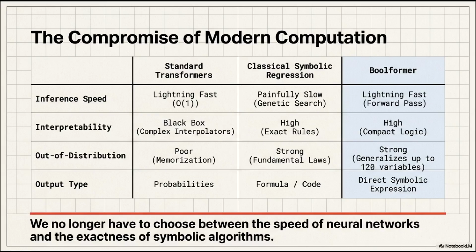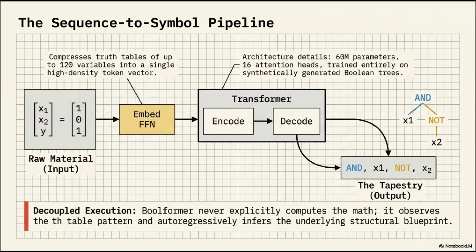Crucially, it demonstrates massive scalability, generalizing to functions with up to 120 variables, far exceeding the limits of traditional symbolic search methods. How does it work? We treat symbolic regression as a sequence to sequence problem. The input is the raw material, a truth table where each row is a sequence of input variables and their corresponding output. This high dimensional data is compressed into a single high density token vector.